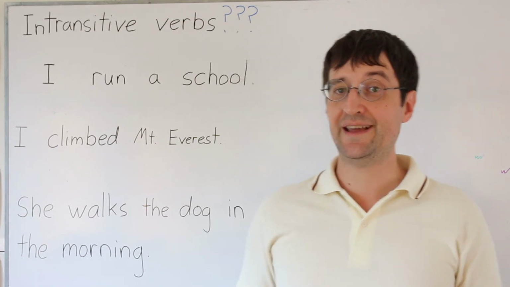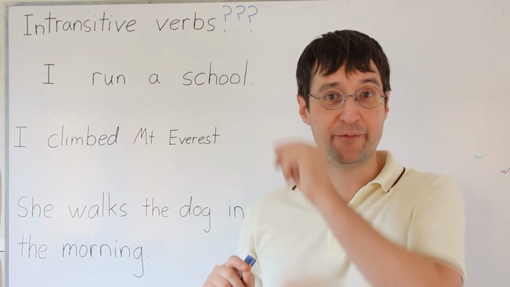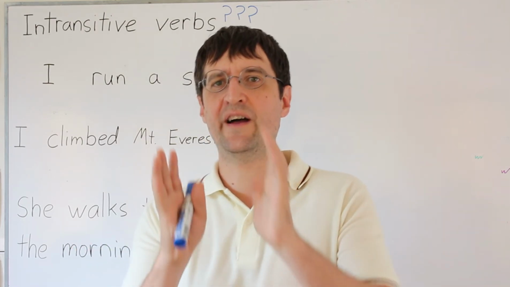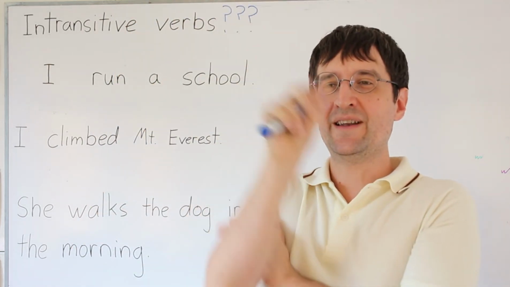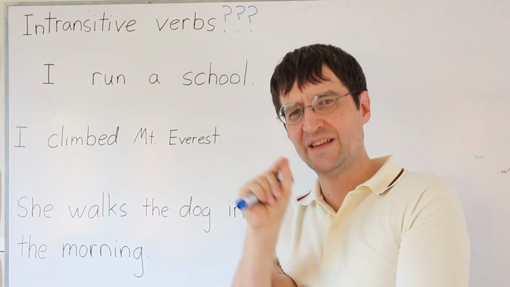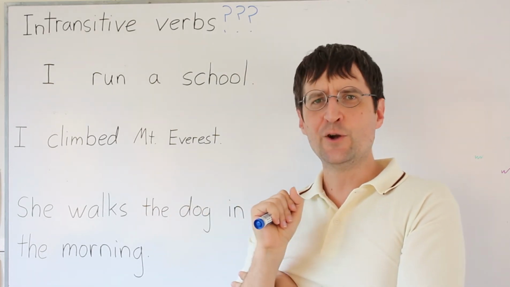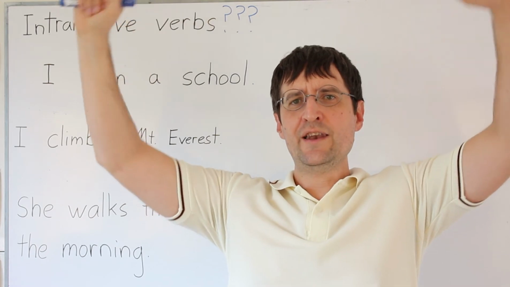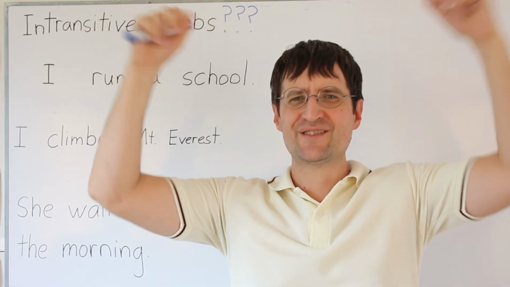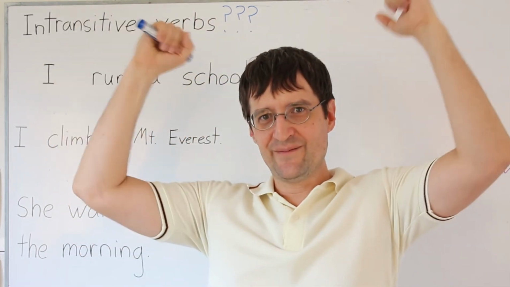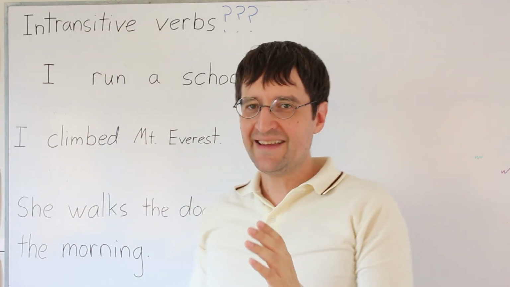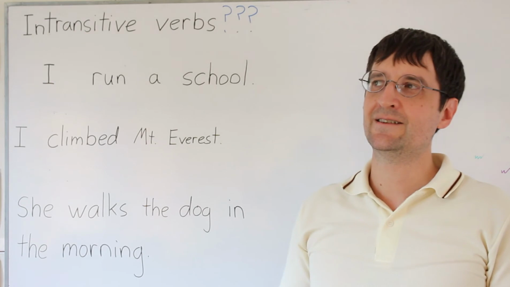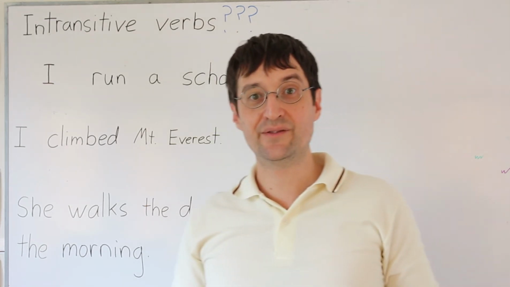Now, you could also say, I climbed to the top of Mount Everest, in which case we're talking about you moving through the environment all the way up to the top. But in this case, it's almost like I did something to Mount Everest. You know, people get to the top and they put their hands up and they say, I won, I beat Mount Everest, or they have an idea in their head like this. And in that case, they're doing something to Mount Everest. And so we use a transitive verb.